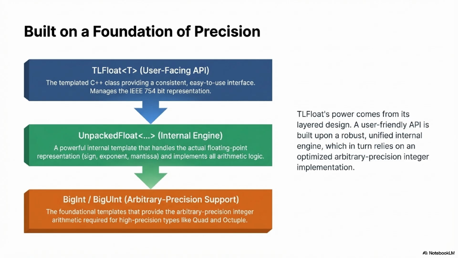The unpacked float template handles the actual floating point representation, the sign bit, the exponent, the mantissa, and crucially, it contains all the logic for the arithmetic. It defines the whole structure based on 4 template parameters. And those 4 parameters are what let TLFloat customize the behavior for every single precision level, from 16 all the way to 256 bits.